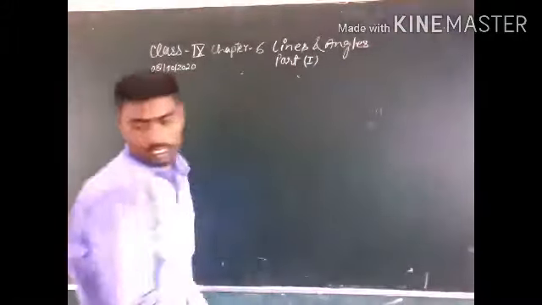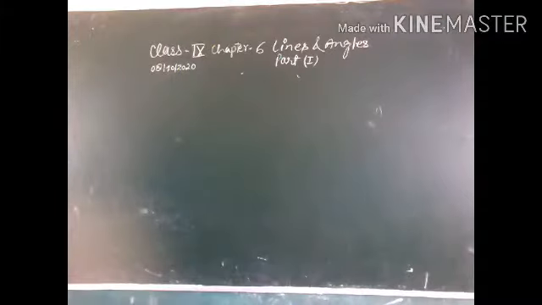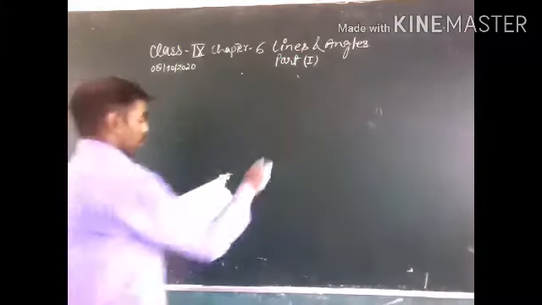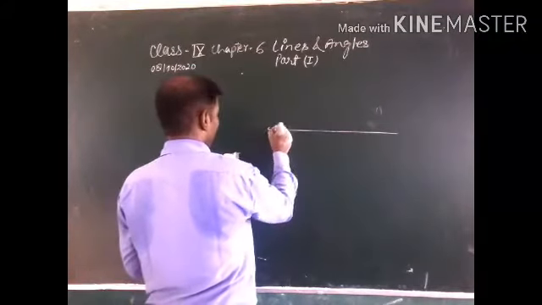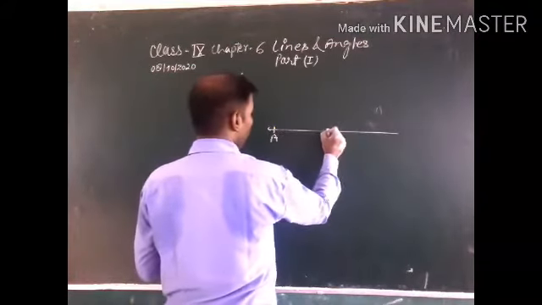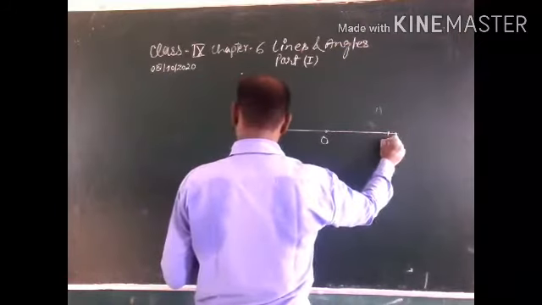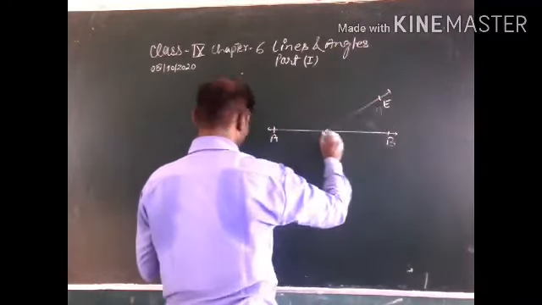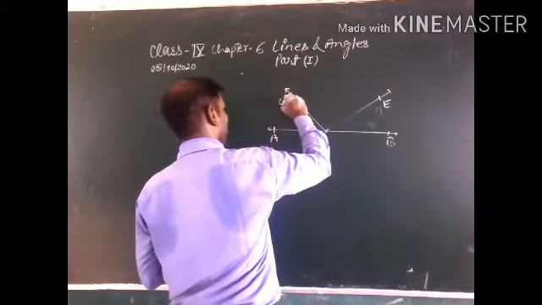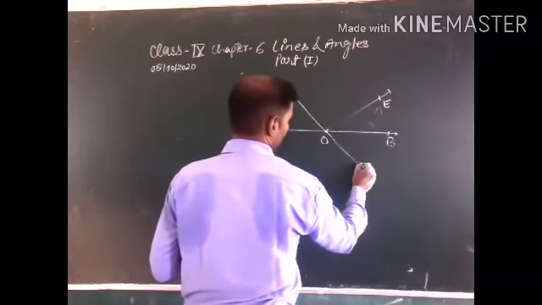The figure is given. First of all, we draw the figure. A, O, and this part is B. This is E. This is point C, and this point D. This is also a straight line.